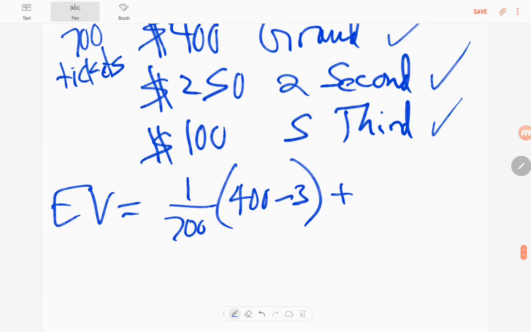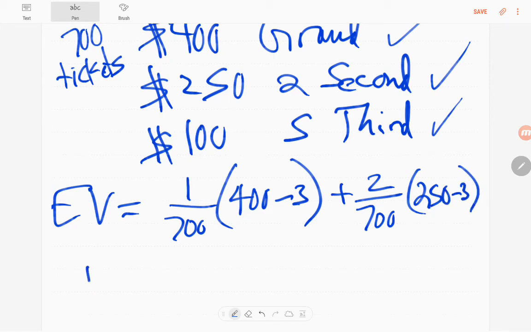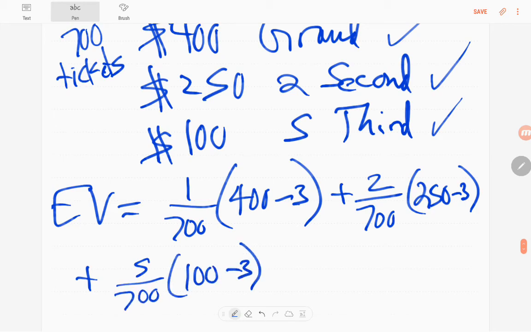Now we have 2 second prizes. So that means you have 2 tickets that are $250 winners. But again, subtract the $3 from your winnings. We have 5 third place winners. We only get 100 for that. And this last term is the one that's easy to forget. You have to also consider the possibility that you might lose. And that's actually going to happen most of the time.